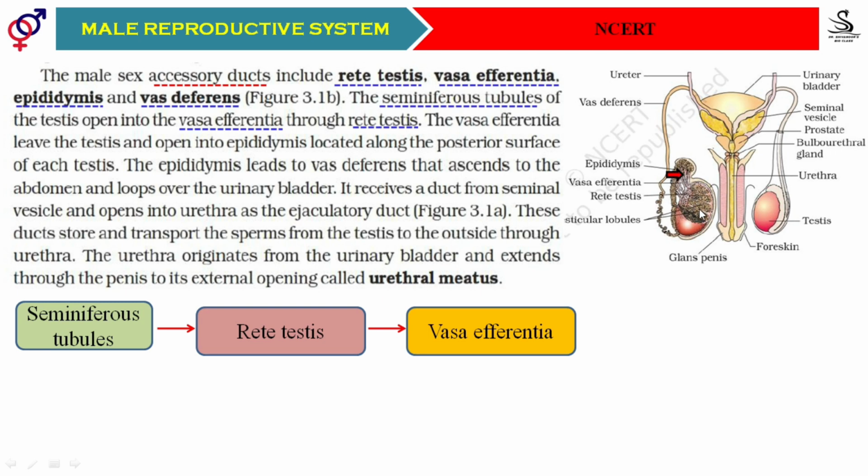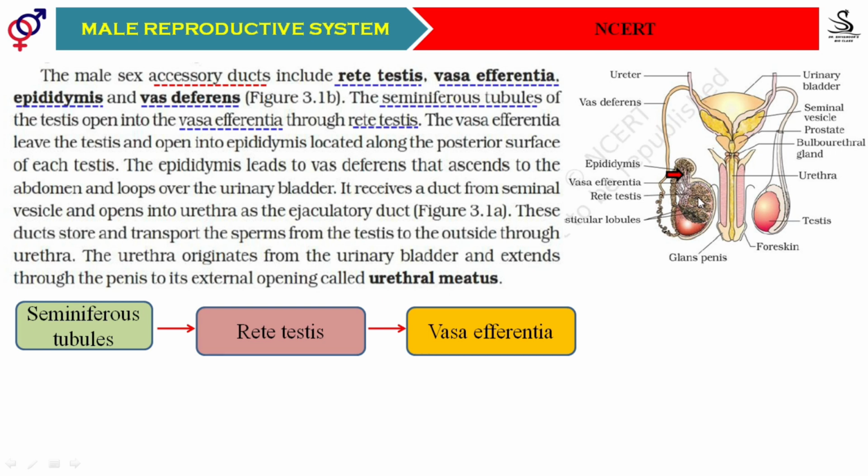So the sperms from the seminiferous tubules reach the epididymis through the rete testis and then the vasa efferentia, and when they reach the epididymis, students, their physical maturation occurs here.